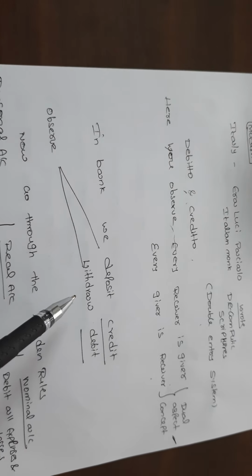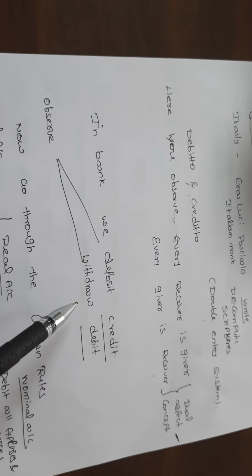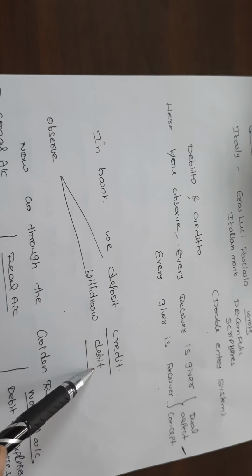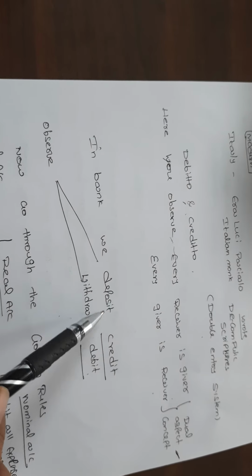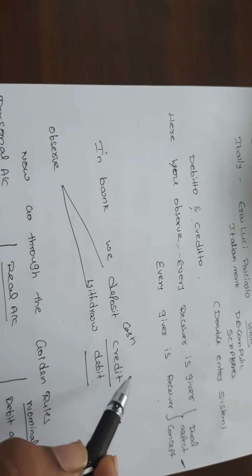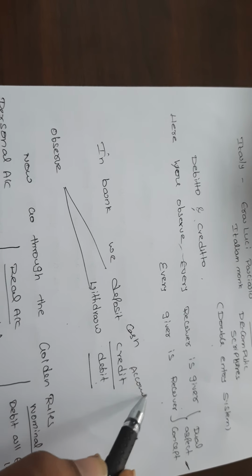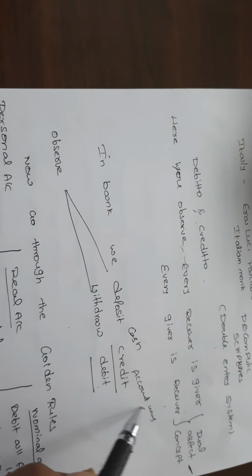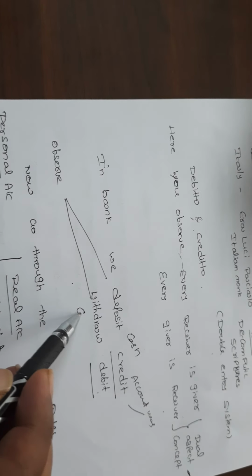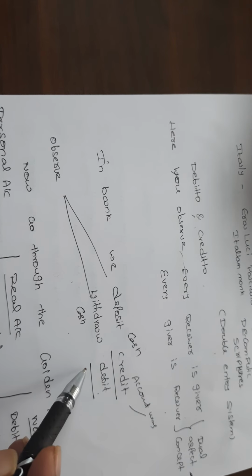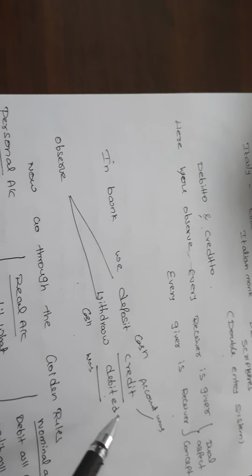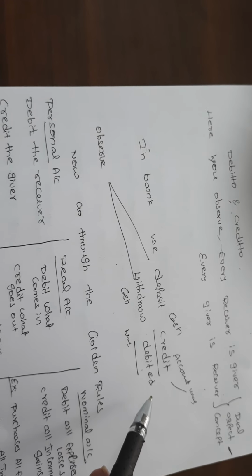In general, even though people have no idea about what is debit and what is credit, they know this terminology. In a bank, when we deposit cash, what happens? Our account is credited. If you withdraw cash from the bank, what happens? Your account is debited. So that means you understand what is debit and what is credit.